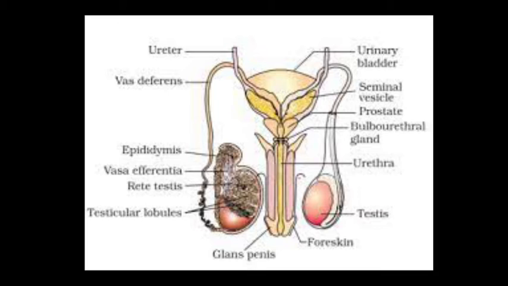In the accessory glands, we described three types of glands which nourish sperm, help them to swim, and help in lubrication of the penis. Many times questions are raised from this, like what are the names of the three glands and write their functions. So if you have that type of question, you have to describe these.